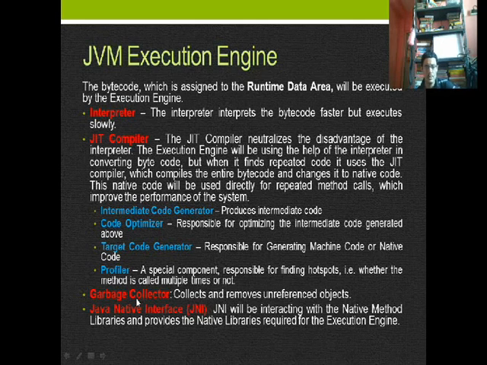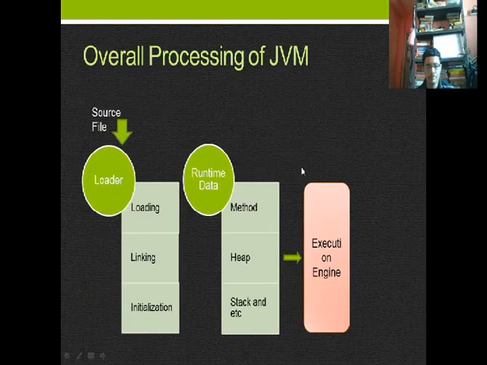And the garbage collector removes the unreferenced objects. And the Java Native Interface will be interacting with the native method libraries and provides the native libraries required for the execution engine. Now let us recap the overall processing of the JVM, what it does.